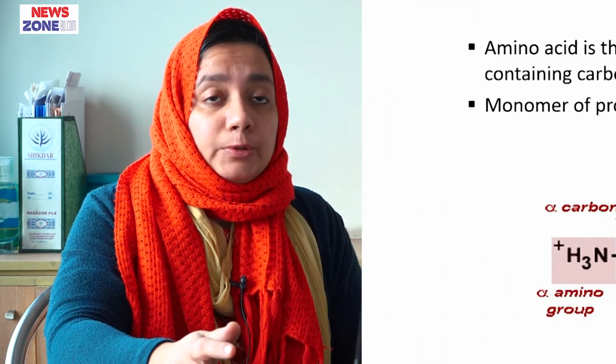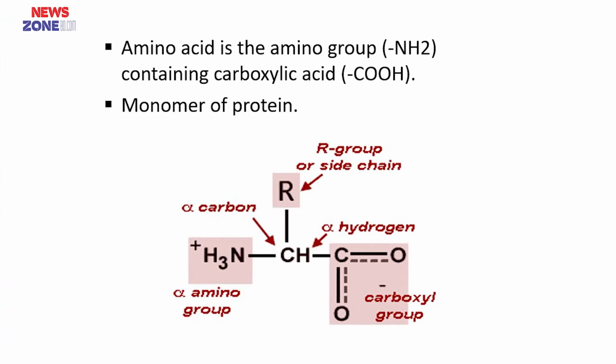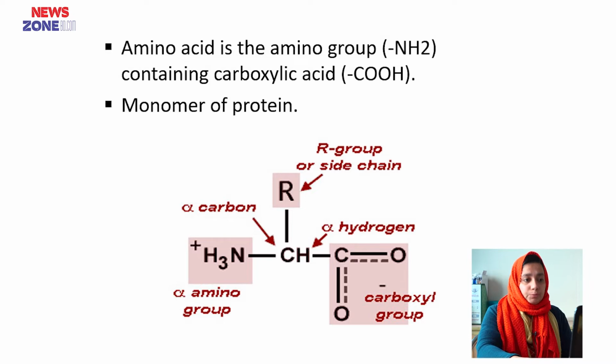Today I am going to discuss amino acids, that means the definition and classification of amino acids. So, what do you mean by amino acid? Amino acid is an amino group containing carboxylic acid. That means in an amino acid there will be two functional groups: number one, the amino group, and number two, the carboxylic group, and it is the monomer of protein.